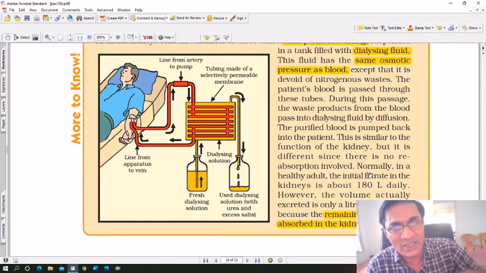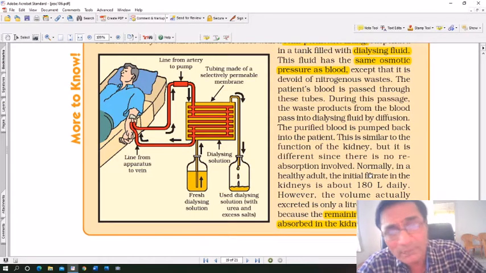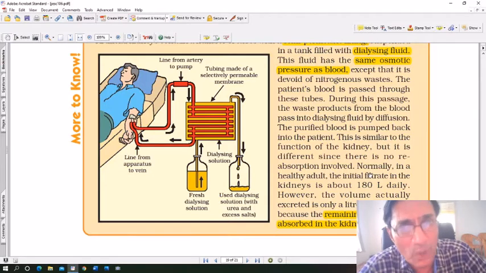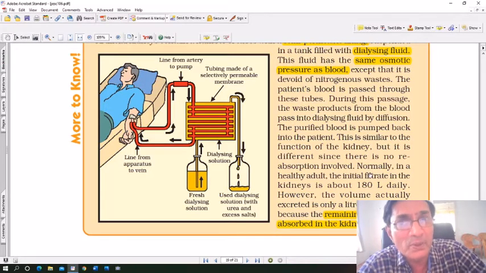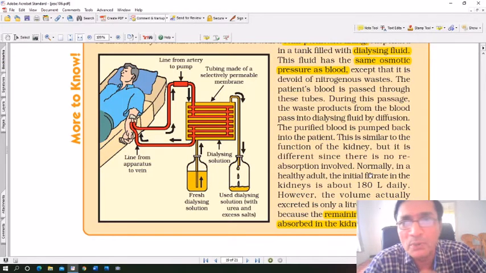Remember, when the kidneys do the job, afterwards, in the filtrate, if there is still some excess amount of water, mineral salts, fats, proteins, amino acids, then they are reabsorbed into the blood because they are useful for the body. That reabsorption takes place because the kidney is able to do that. But in artificial dialysis, the same thing happens, but reabsorption does not happen because the machine does not have that ability.